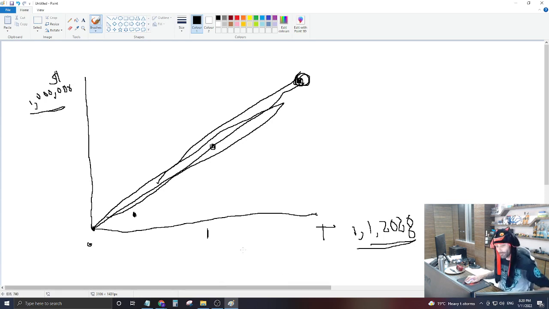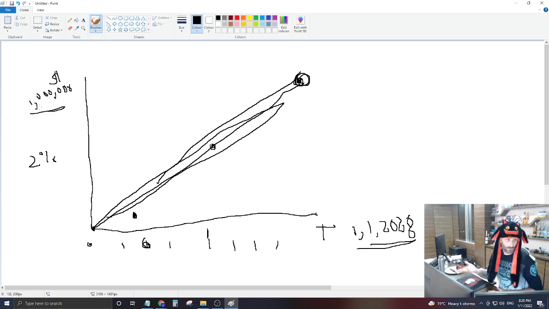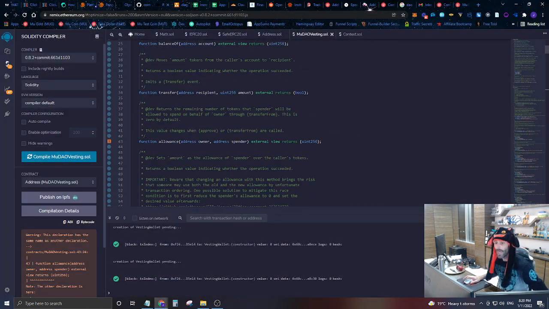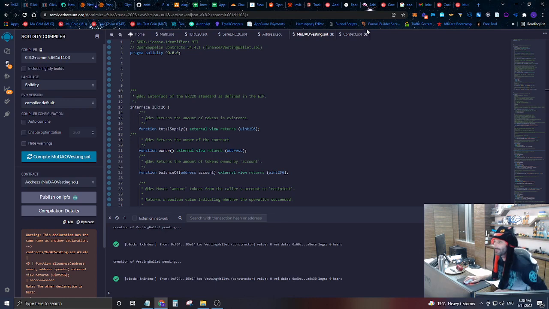So, for example, if we were to say that there were just 100 units of time here, and that's all there were, after 2 units of time, you would be able to go in and essentially remove 2% of the vested amount of $1 million. So you'd be able to go in and remove $2,000, which would be your 2%, okay? So this is what we're actually creating here. So we're creating this vesting schedule, and we're going to use this vesting schedule to essentially go in and lock up all the liquidity on MuCoin.